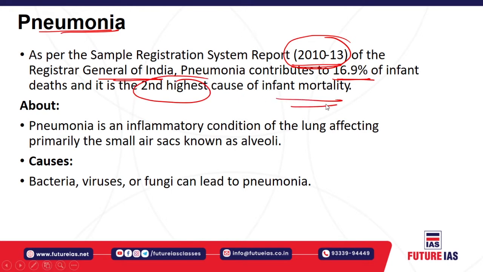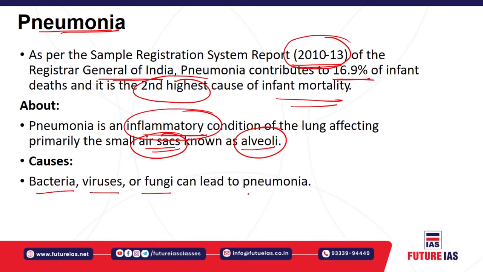Now let us understand about pneumonia. Pneumonia is basically an inflammatory condition, specifically in the lungs, affecting primarily the air sacs, which are also known as the alveoli. The main causes of pneumonia, specifically in infants, are bacteria, viruses and fungi.